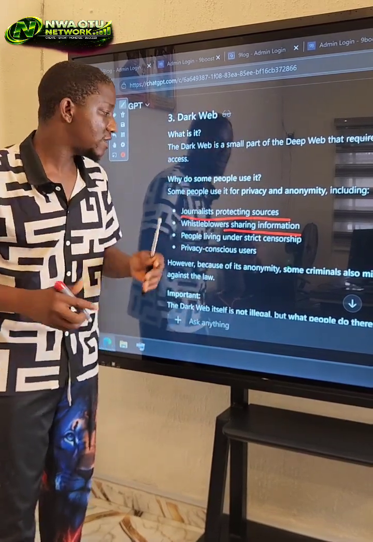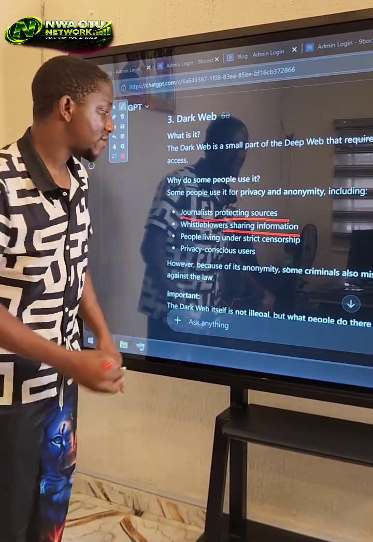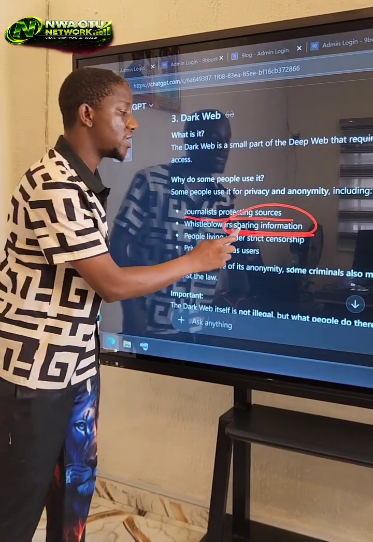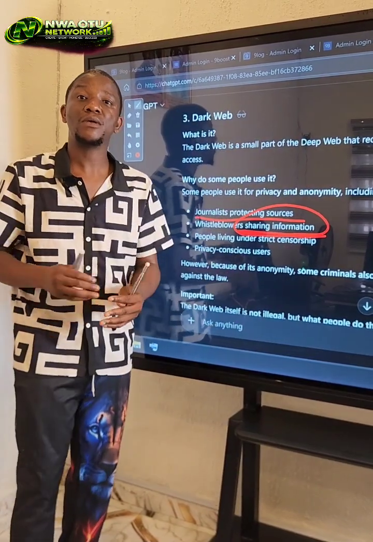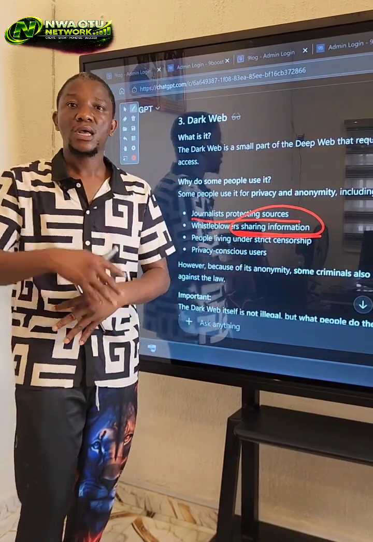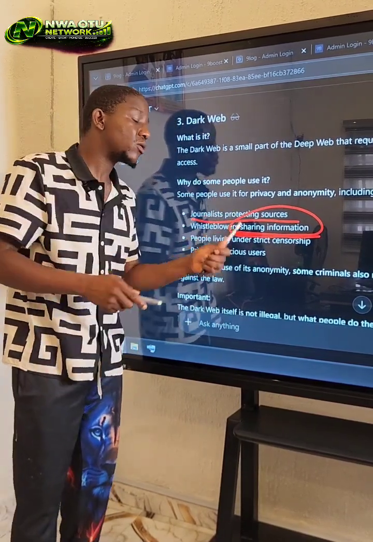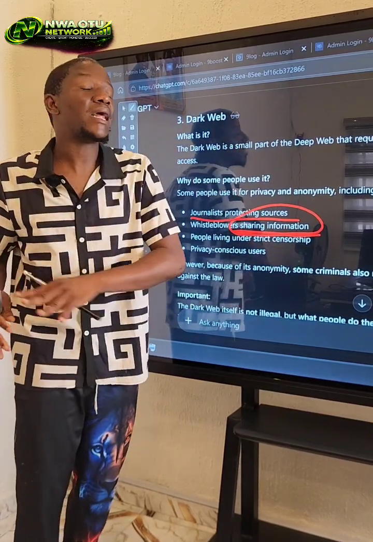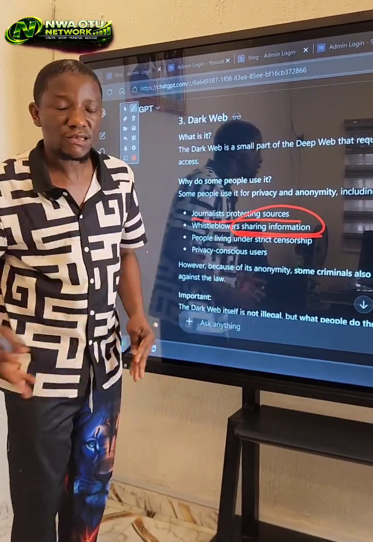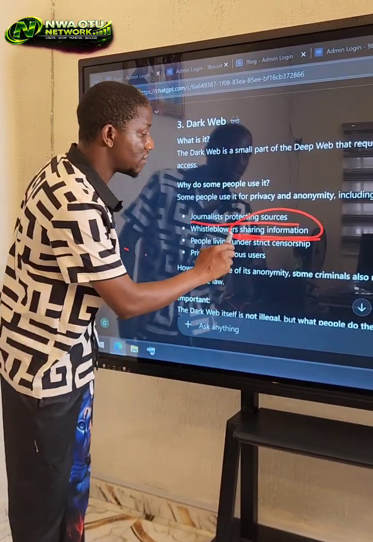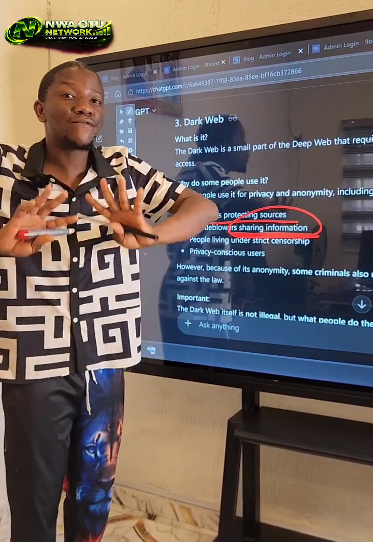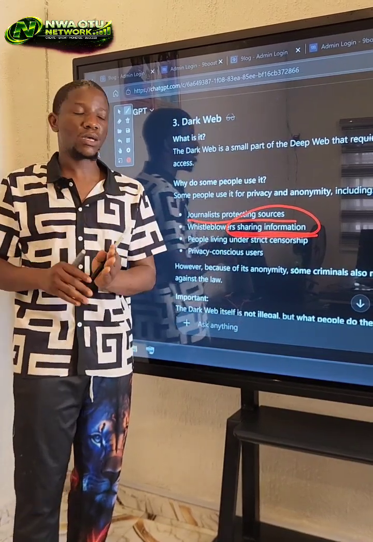Are you following? That's the reason why Yahoo people, hackers, start taking advantage of the dark web because of sharing information. That's the reason why people are going on the dark web to buy something like logs, bank logs, you understand, ID, all those things, because they know on the dark web is where they can buy something without anybody knowing who is that, the country where that person bought that thing from, or who is selling it. That's the reason why people are doing business on the dark web. You understand now? Good. Remember, this video is for educational purposes only, okay?